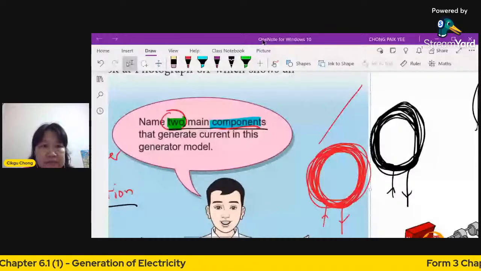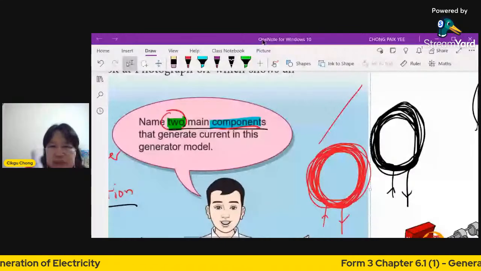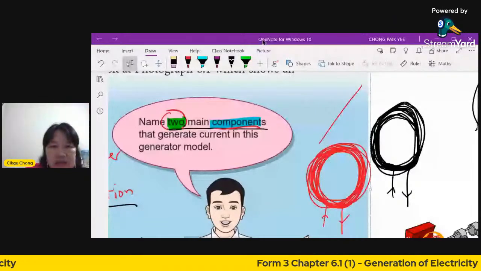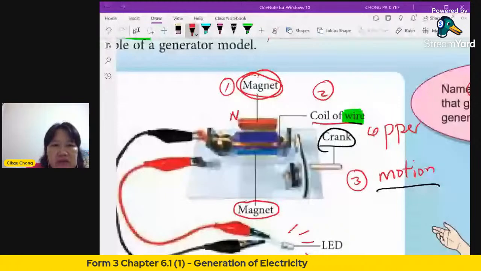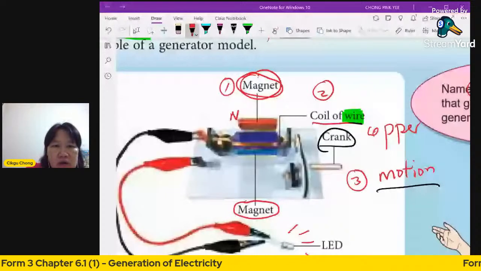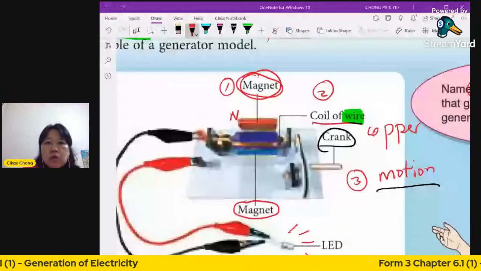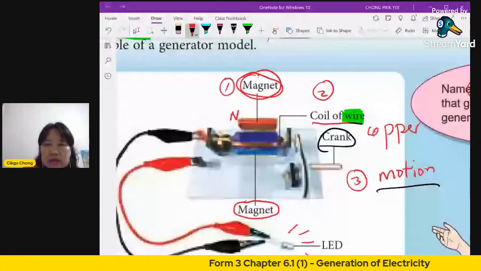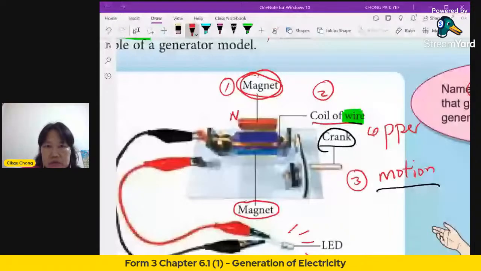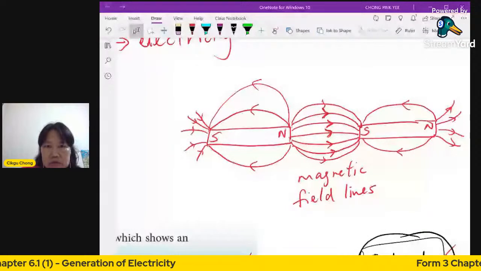So you can see the picture is a bit fuzzy here. Let's say this is north, and this is south. I mean, the red color normally is south, so the blue one is north, and the coil is in between. So why do we put it in between? Because you need the wire to cut. Let's say here, you have your magnetic field lines. This is your north and south. Let's say I want to use the wire to cut the magnetic field lines.